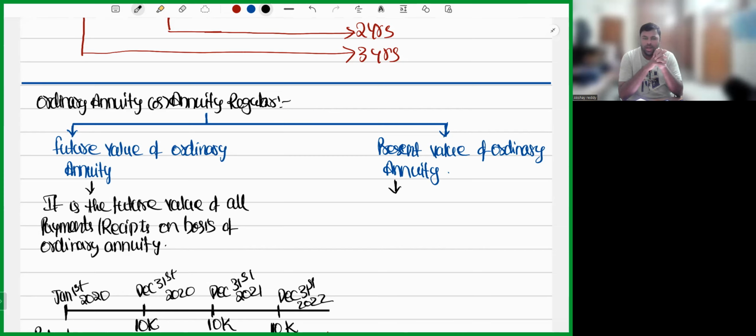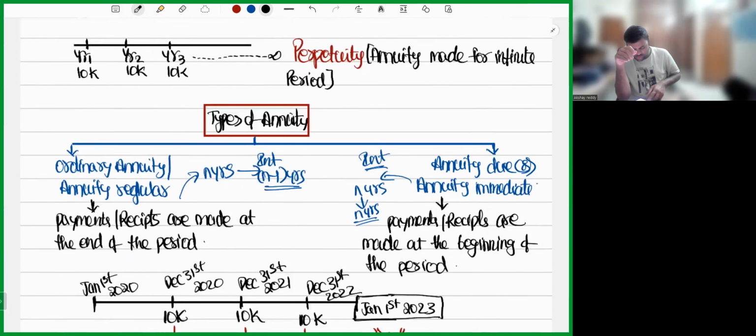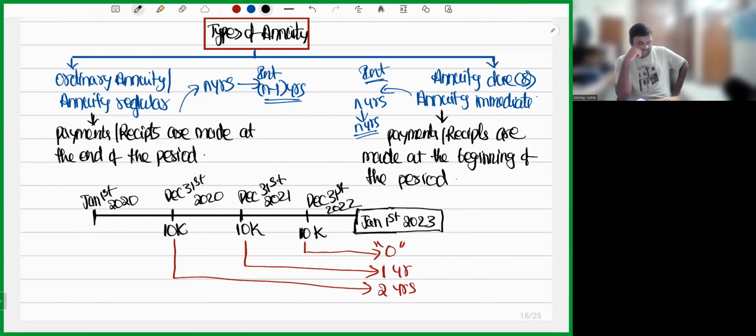Now, let's try to solve the sums on future value. Once sums on future value are completed, then we can come back to present value. Whenever I solve a sum, students will get a confusion: sir, is the sum on ordinary annuity or annuity due? Don't get such type of confusion.